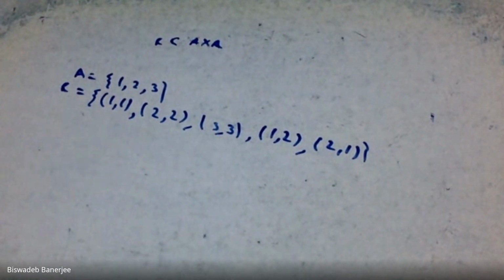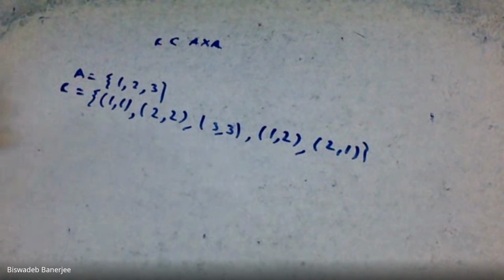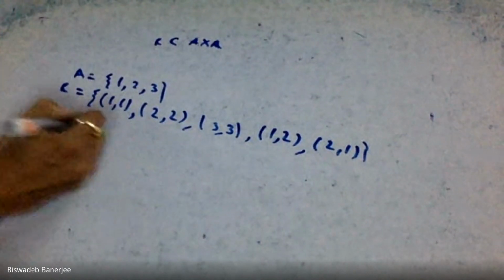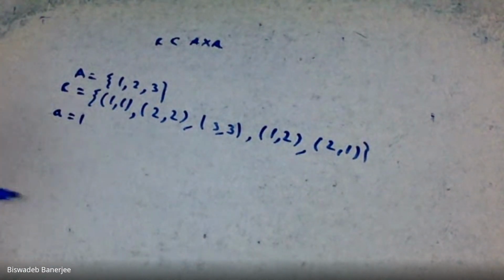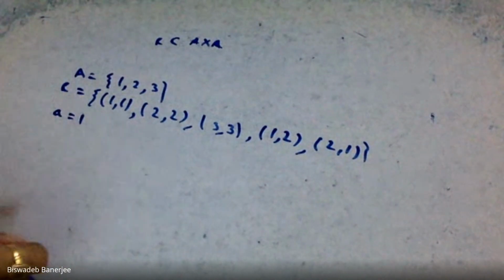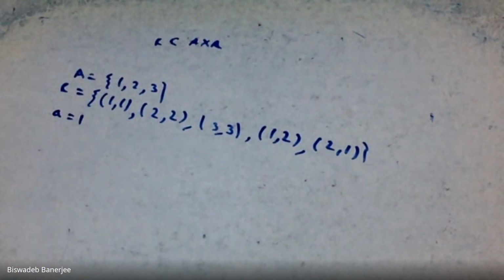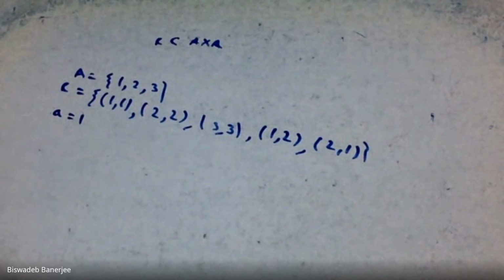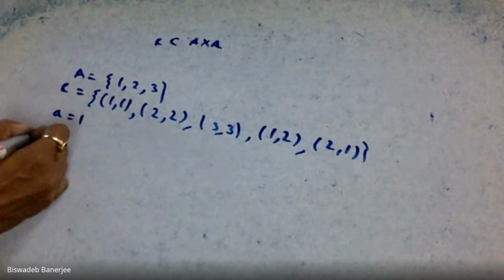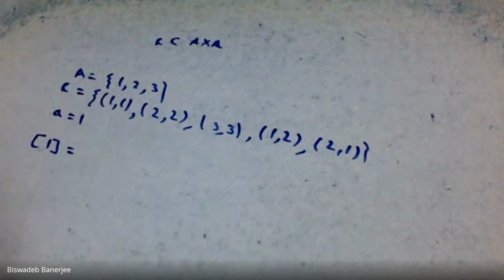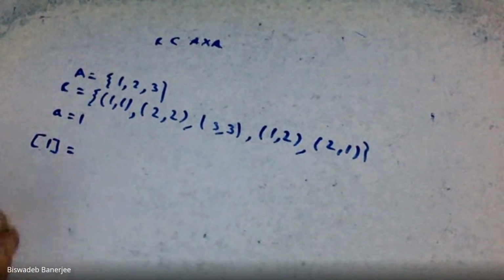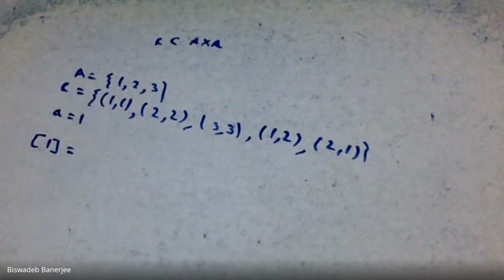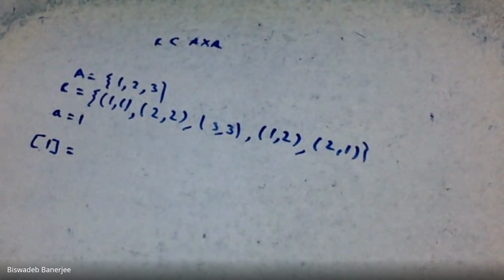Then at first we shall take a equal to 1. That means we shall find the equivalence class of the element 1. What is our first target? Our first target is to find the equivalence class of 1. How can we find that? It means the elements that belong to the equivalence class of 1. How to find them?